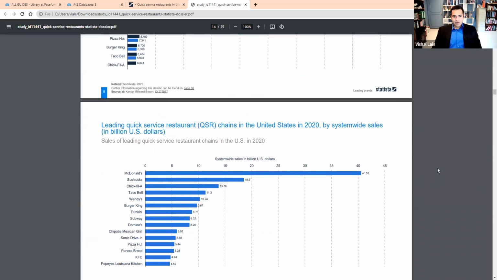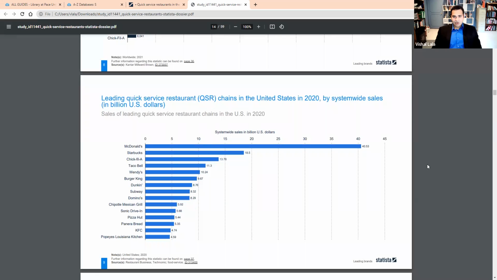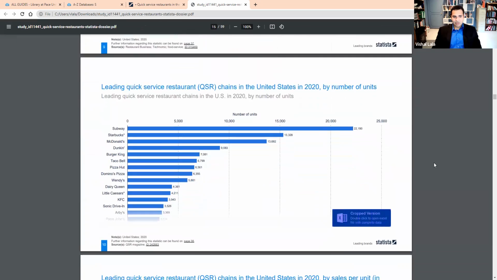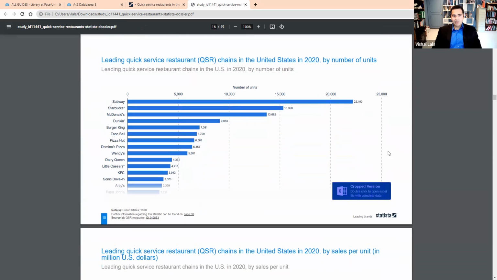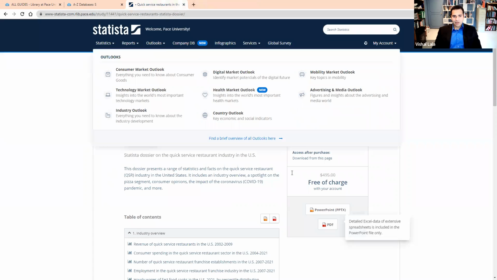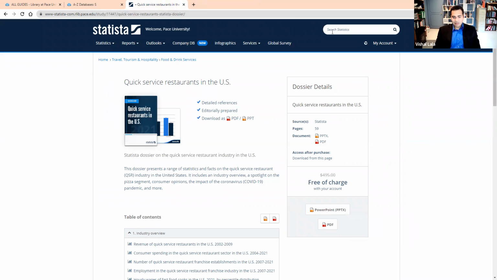The numbers, of course, vary based on whether you're evaluating it based on dollars or based on number of units of restaurants. For instance, there are many more Subways in America than there are McDonald's or Starbucks. That was one example. You can, of course, follow your curiosity and look for other things like, for instance, the top apparel brands. Let's try that out.